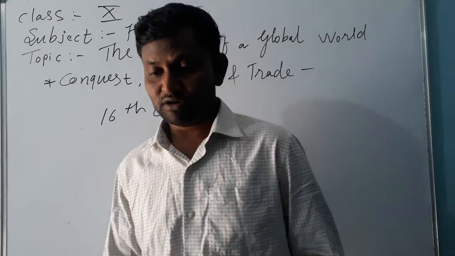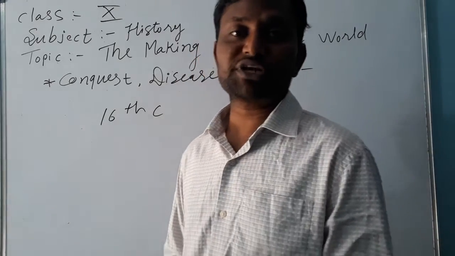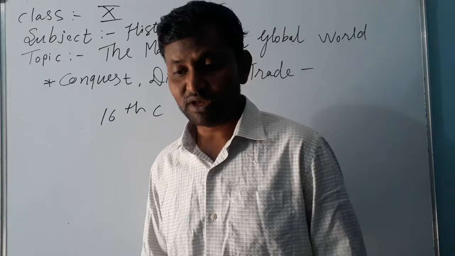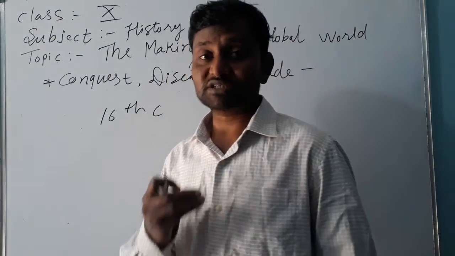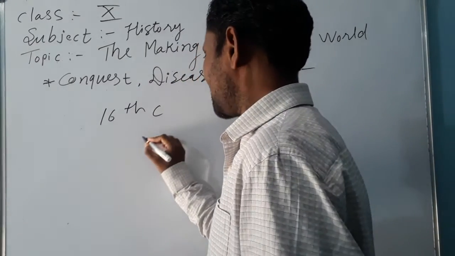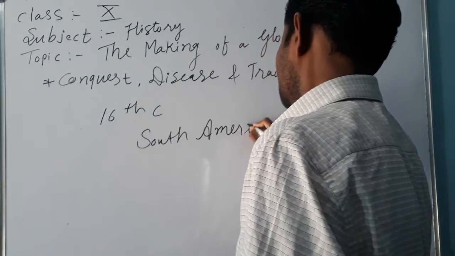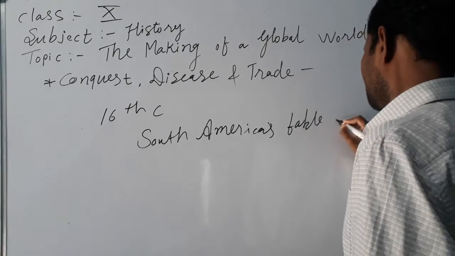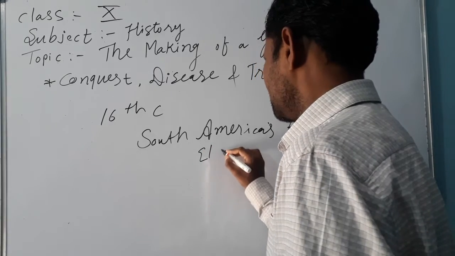Again, there were legends. Legends spread during the 17th century in Europe about South America's fabled city of El Dorado. The name of the city is El Dorado.